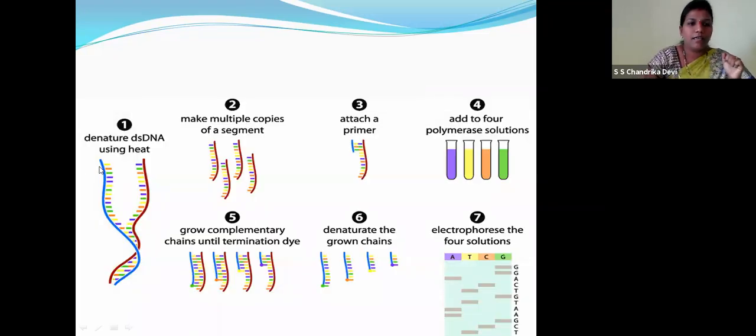Now, children, this is the DNA next step we can see over here. Again, a quick refresh, a recap. Denature the DNA using heat, that is, double-stranded to single-stranded. Make multiple copies of the segment, attach the primer, add to the four polymerase solutions. Now grow the complementary chain until the termination dye. Denature the growing chains. Now the electrophoresis of the four solutions.